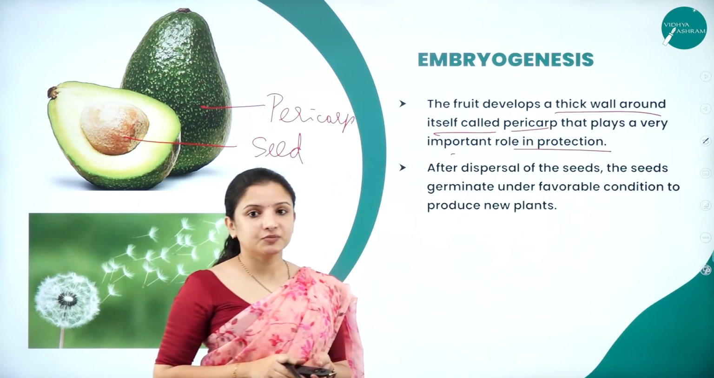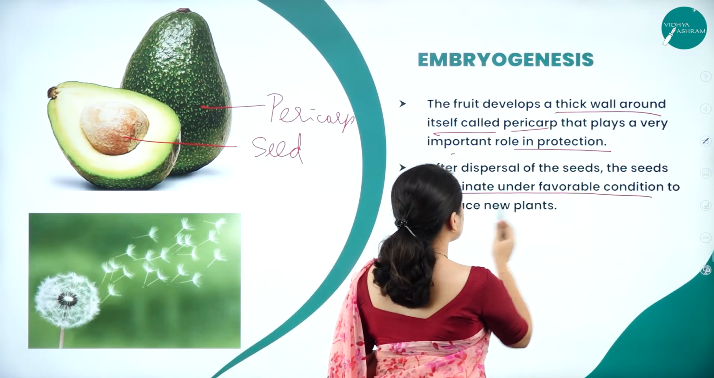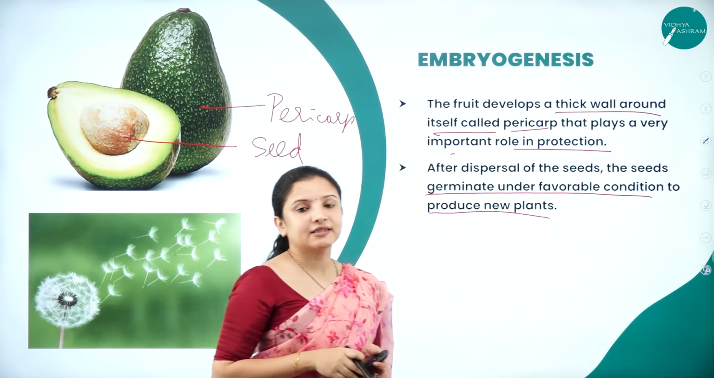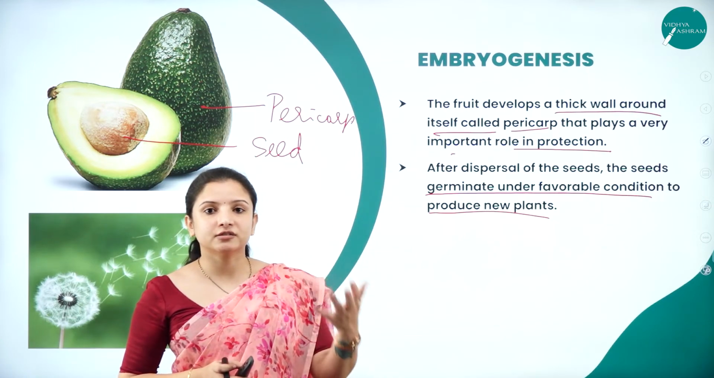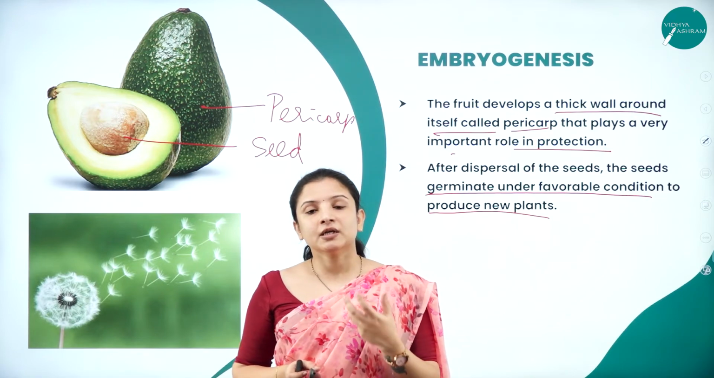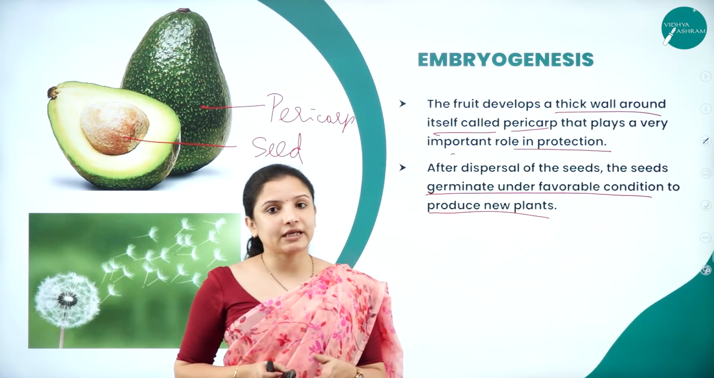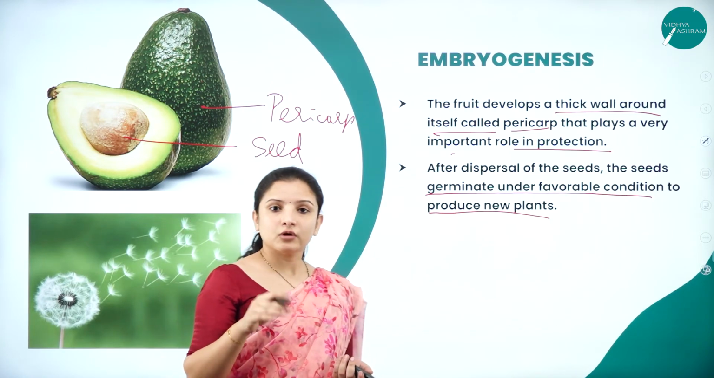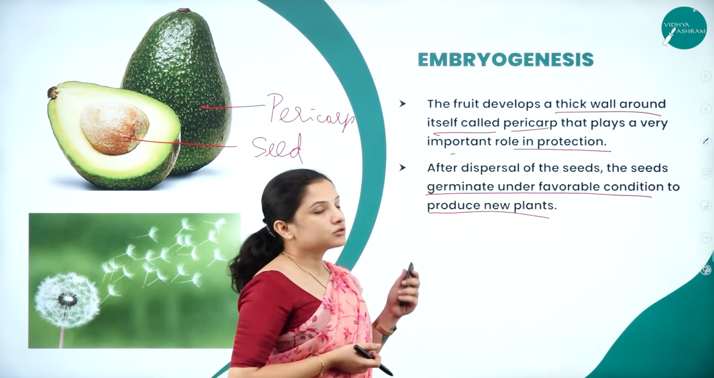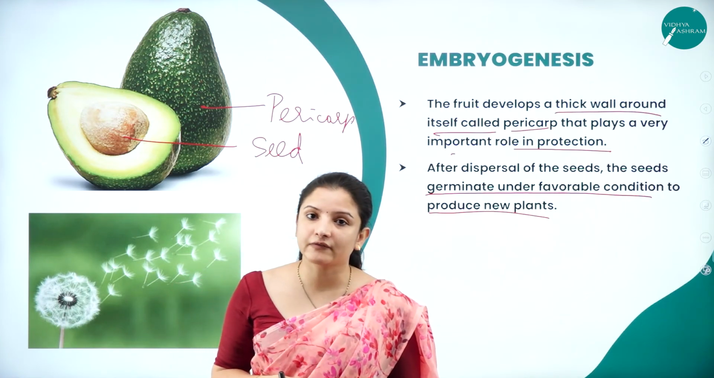After the dispersal, the seeds germinate under favorable conditions to produce a new plant. Therefore, the flowering plant enters into its next generation. So the seed is the main reproductive structure of the plant that actually helps in continuing the life cycle of the plant, or helping the plant to move on into the next. This was about the formation of the embryo in the case of flowering plants.